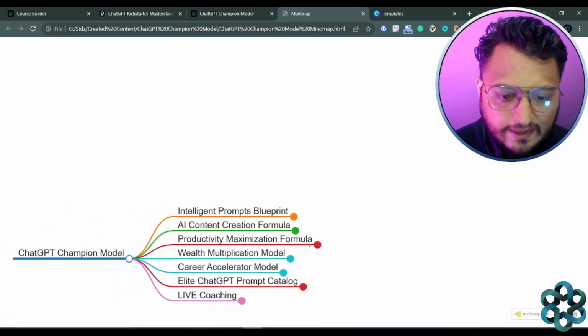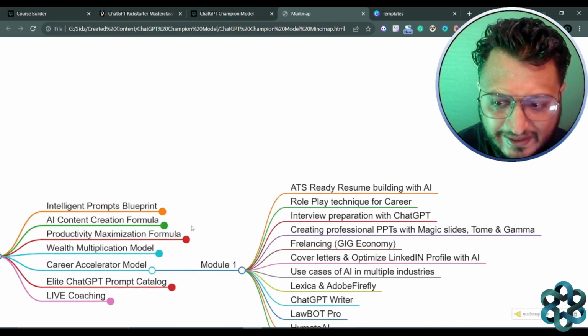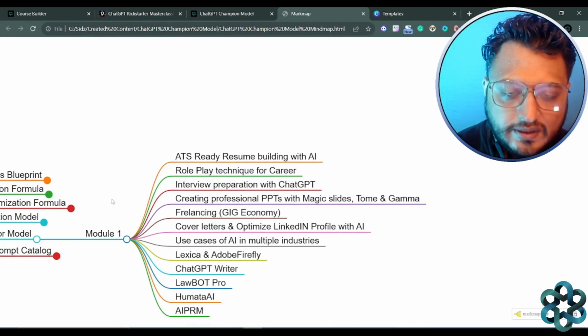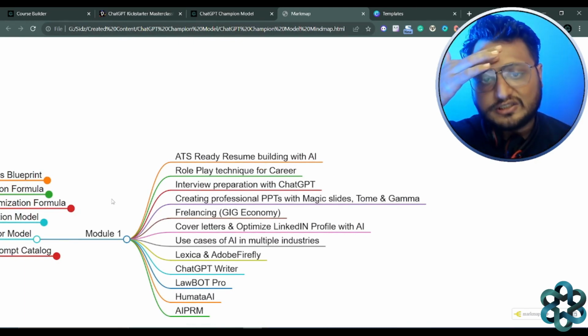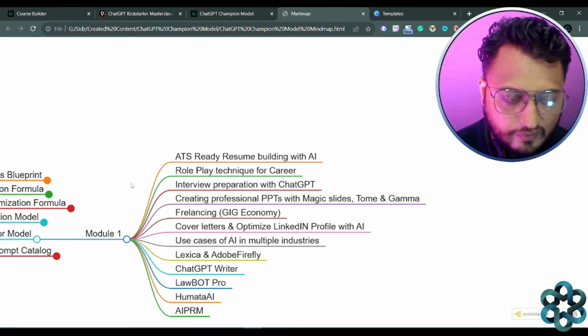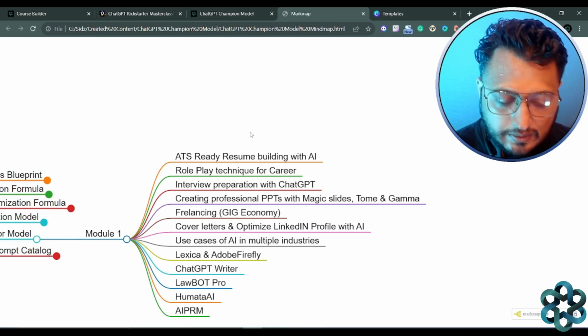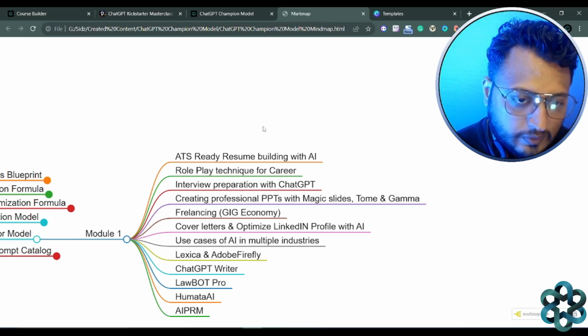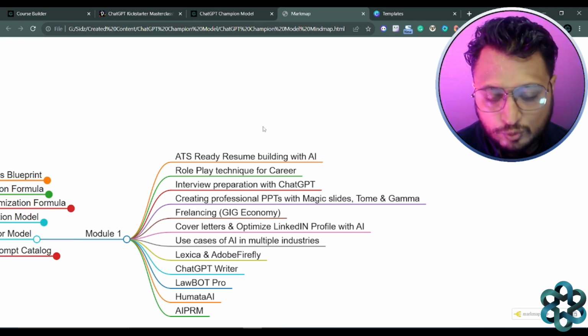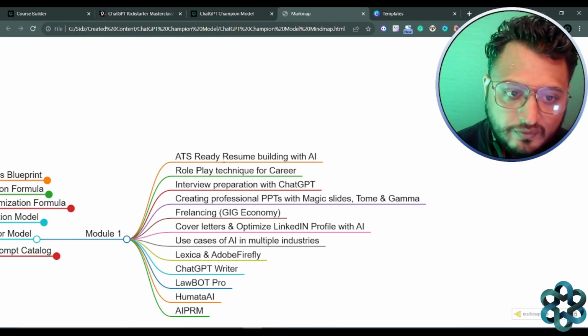Okay, and last but not least, the career accelerator model. So everything you need in order to get your career accelerated with the help of ChatGPT and AI is being covered in this particular module of this course, right? So how do you get your resume ATS ready? ATS is the process where companies who are hiring people run your resume through an applicant tracking system. So what ATS is and all that is being covered as part of this video.